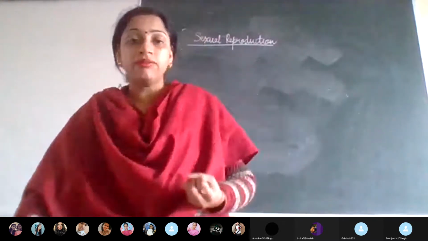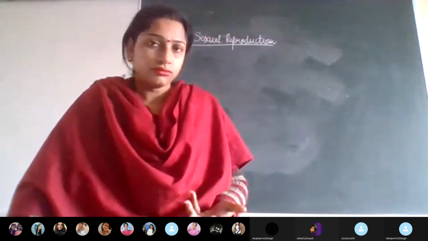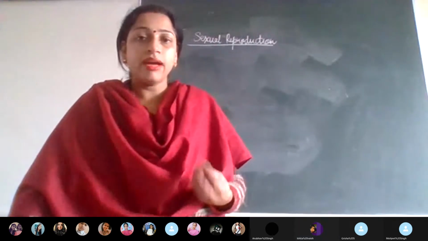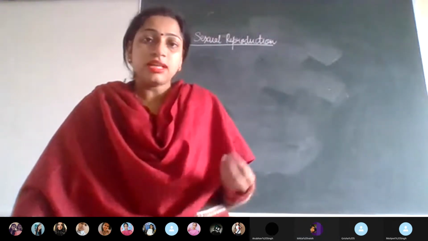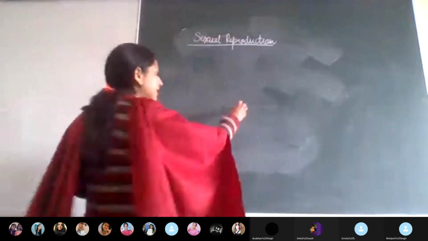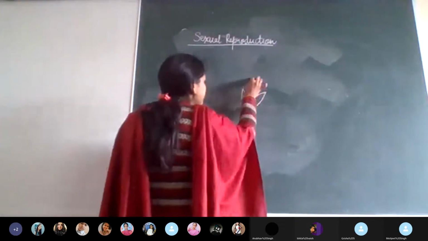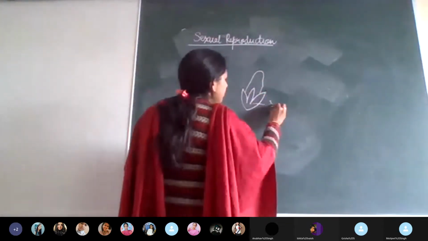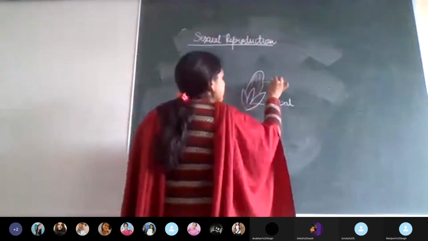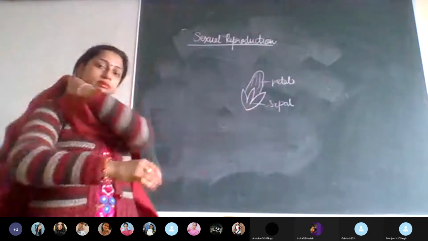Petals are the beautiful colored part of a flower. Like for a rose, what is the color of the petals? Red. It can be red, it can be pink, it can be white. So that is the petal. The sepal is the green covering of the bud, like this. You see this type of structure? A bud-like structure. So this is the sepal, and the colorful part which is present in this is the petals. Is this clear to you? Sepal and petal.